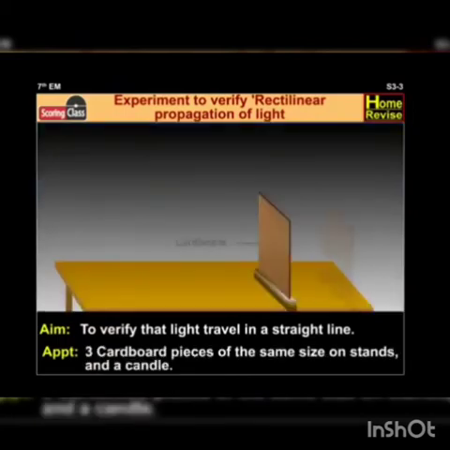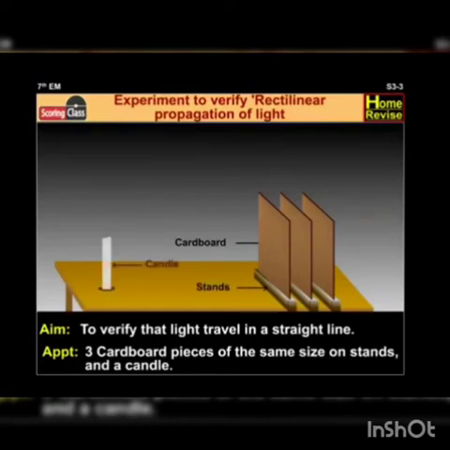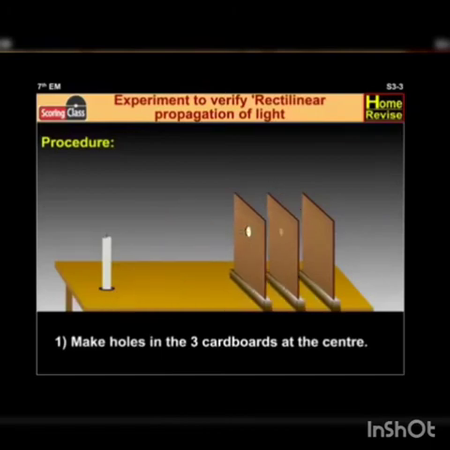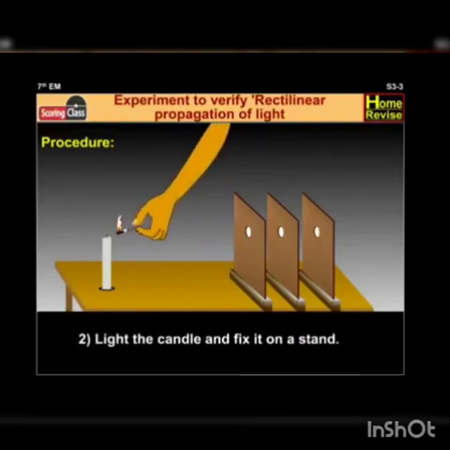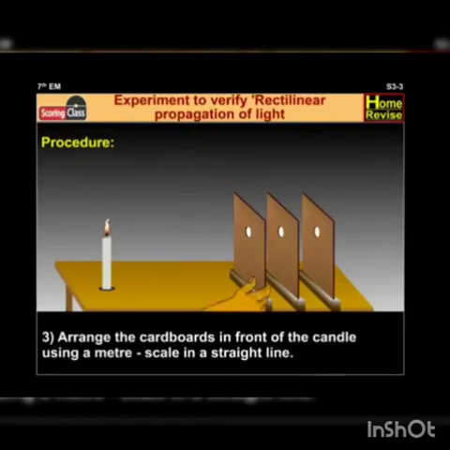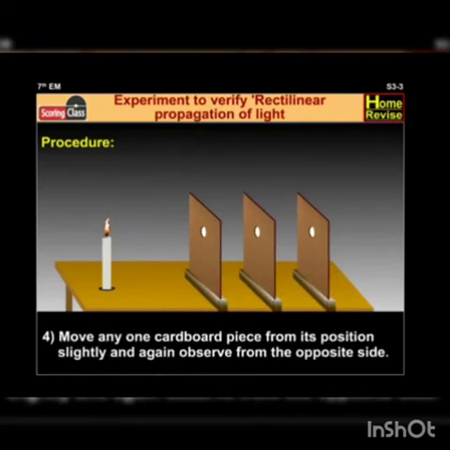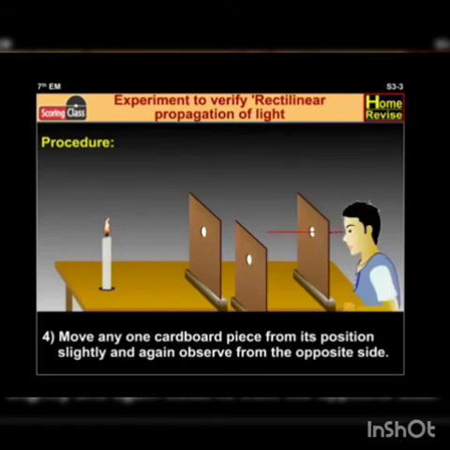Apparatus: 3 cardboard pieces of the same size on stands and a candle. Procedure: make holes in the 3 cardboards at the center. Light the candle and fix it on a stand. Arrange the cardboards in front of the candle in a straight line using a meter scale. Move any one cardboard piece slightly from its position and again observe from the opposite side.